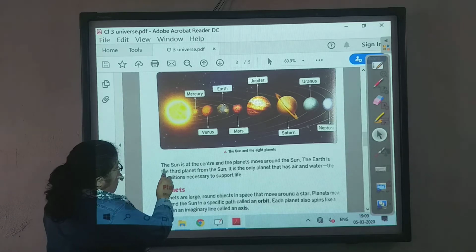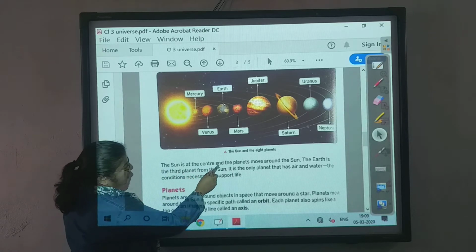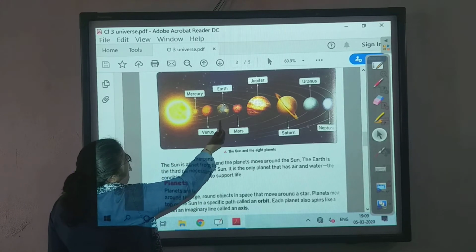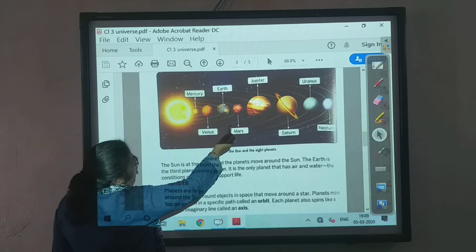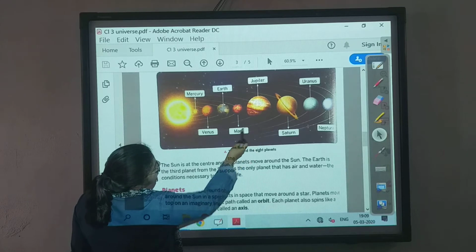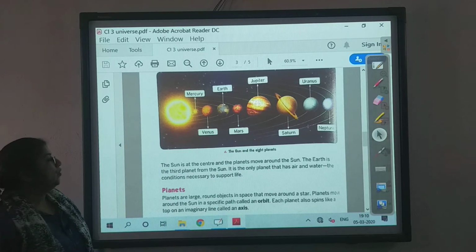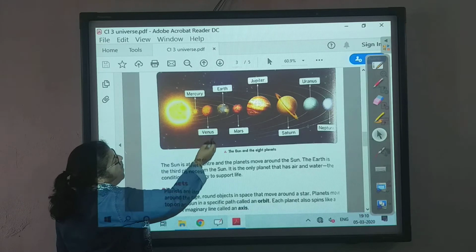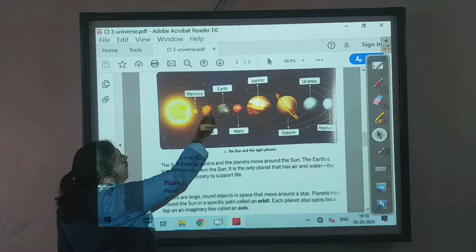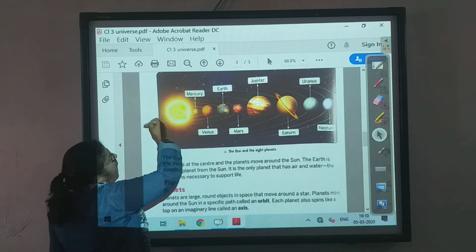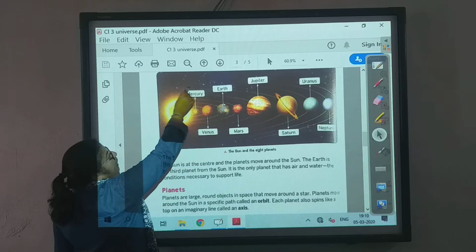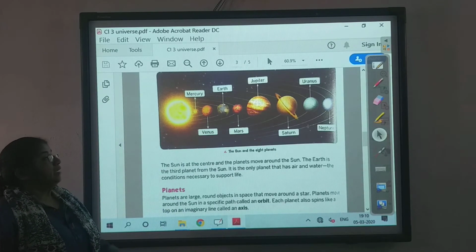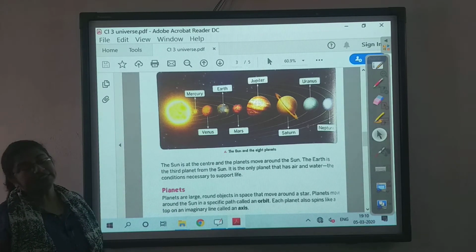Okay, the sun is at the center and the planets move around the sun. Here you can see some lines. These are known as the orbit, where the sun is standing still in one position and the earth and other planets keep revolving around the sun in this way. And as it revolves around the sun, children, we get our seasons.